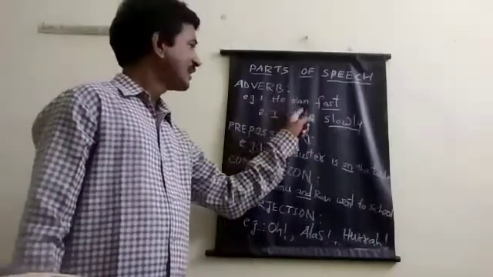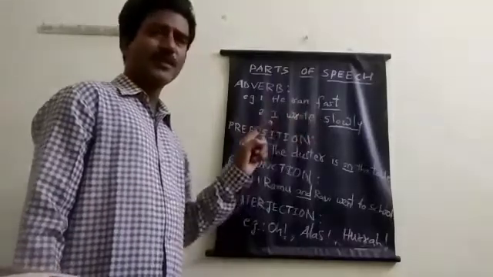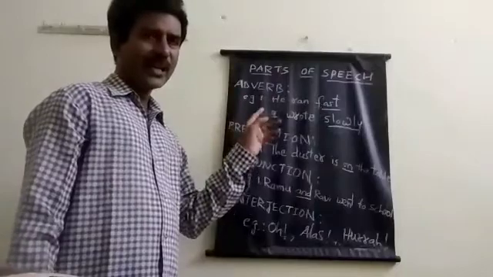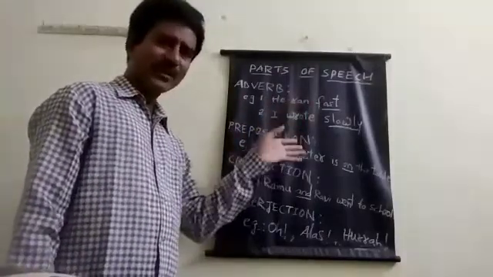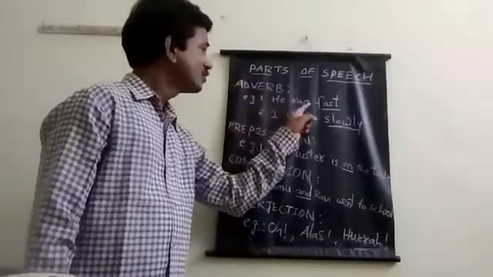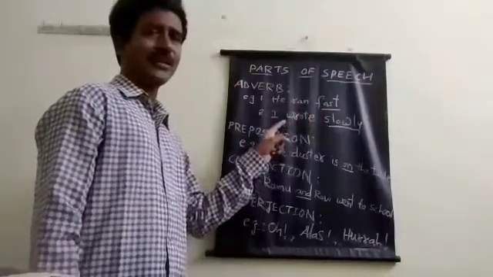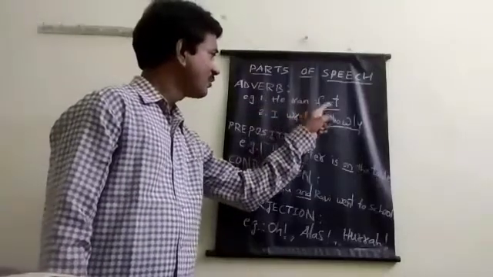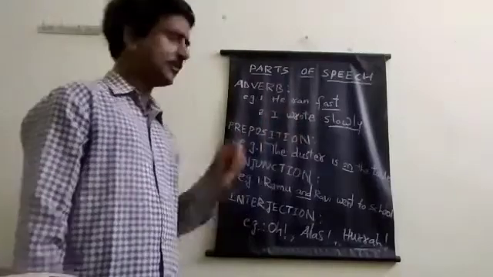Suppose, he ran fast. Here in this sentence we see this fast. It is telling more about his running. He may not be fast in all activities, but his running is fast. We use this word fast only for getting the information about his running. Actually, his running is verb. So we are getting more information about his running. So adding something to the verb, so this is adverb.